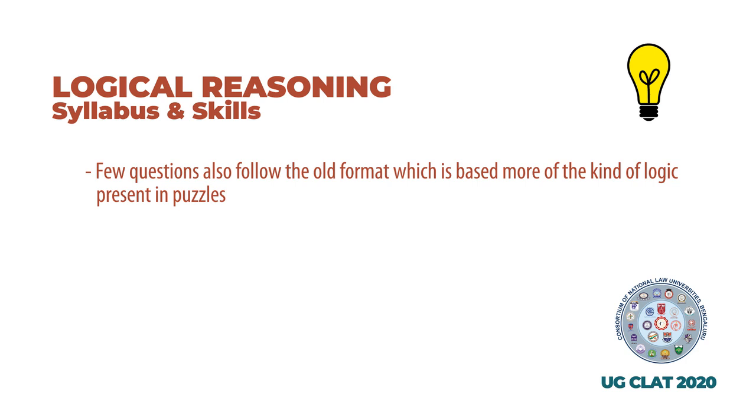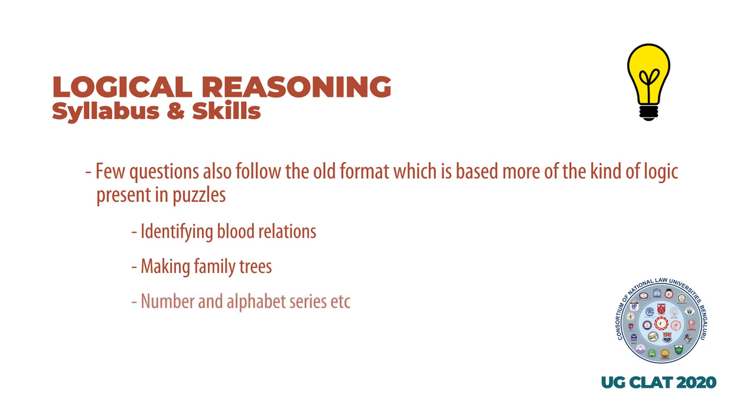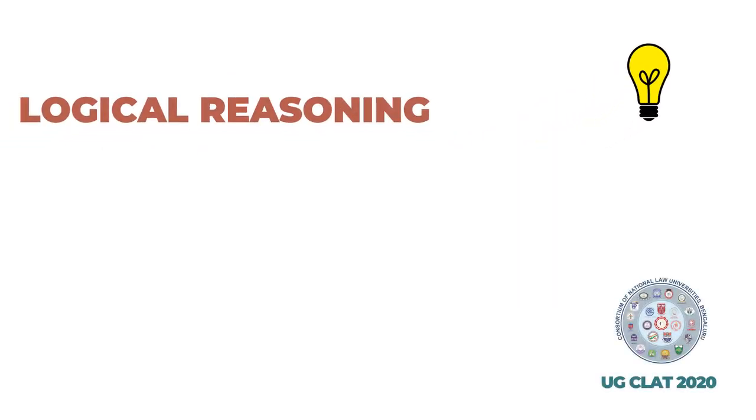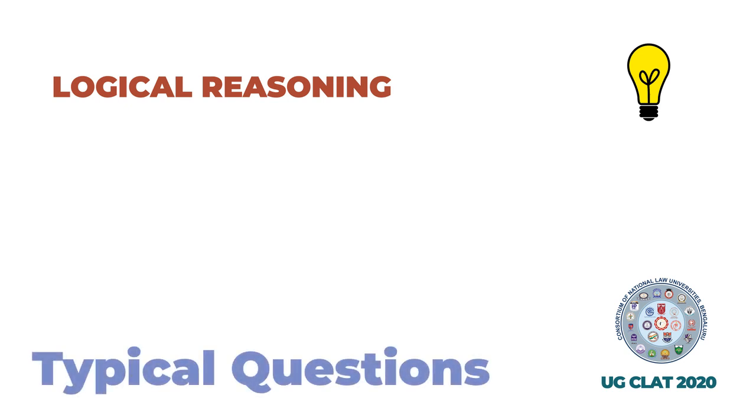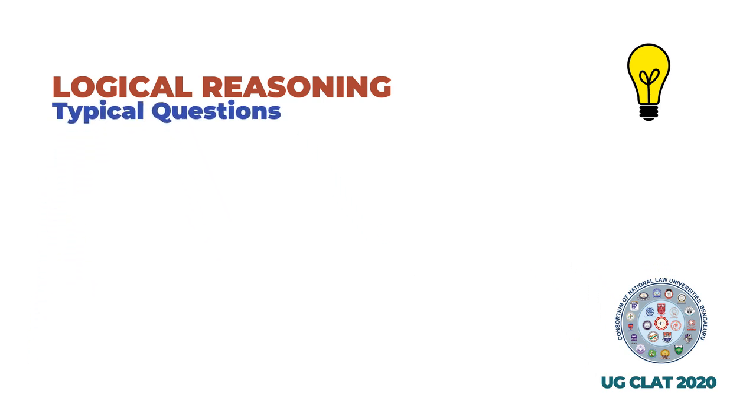A few questions also follow the old format, which is based more on the kind of logic present in puzzles like identifying blood relations and making family trees, number and alphabet series, and so on. These test that aspect of your logical reasoning which requires quick connections to be seen and made in different factual contexts. Each passage will be followed by a series of questions that would typically look like this.